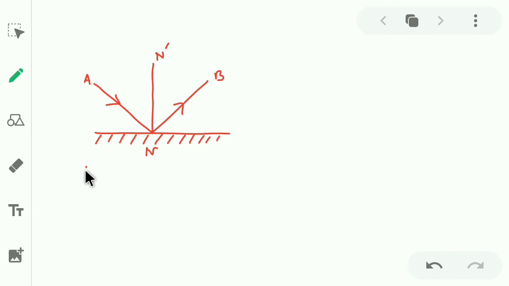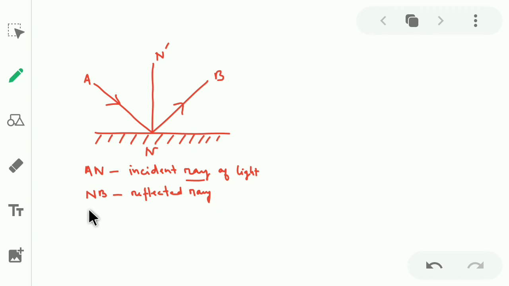we call AN the incident ray. Ray means ray of light, but we simply write ray. Similarly, NB is the reflected ray of light. We will only write ray. And NN dash is called the normal.